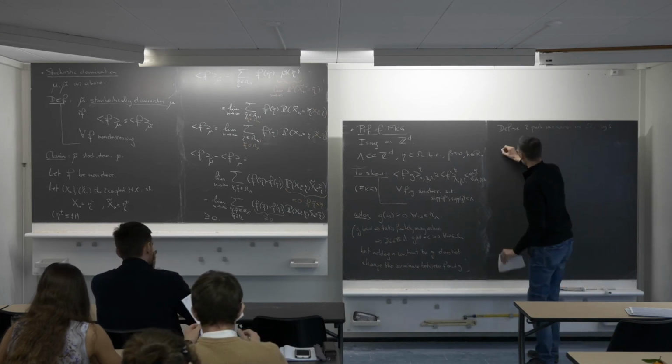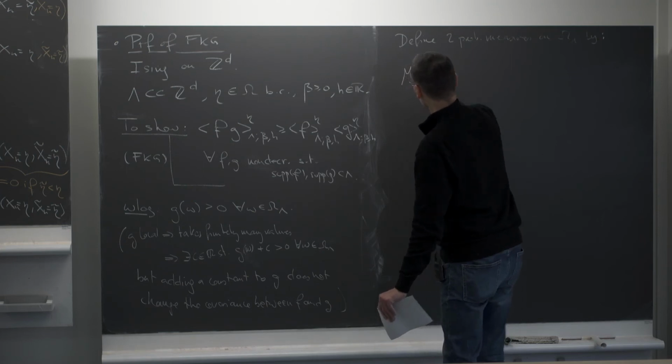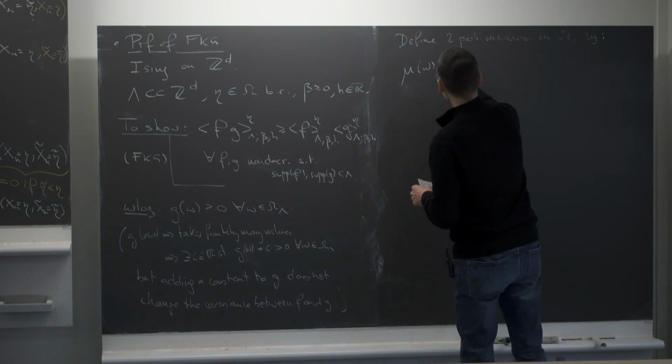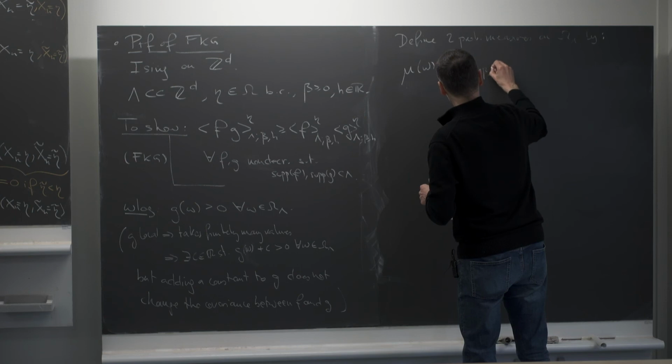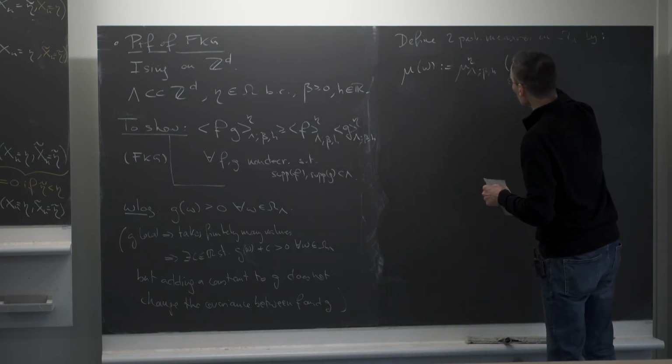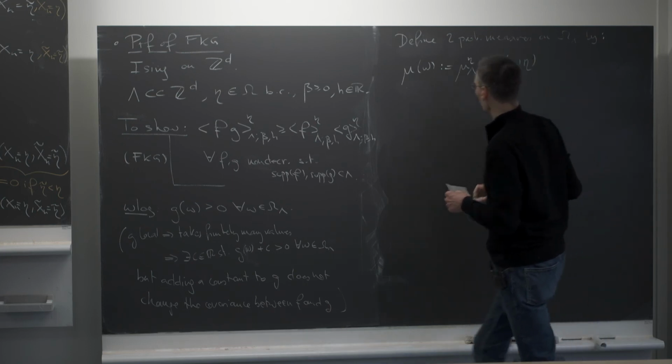So mu is just defined as, so mu of omega, where omega is an element of omega lambda, so it's a configuration restricted to the finite box. This is defined as the probability under the Gibbs measure that we are considering of the infinite configuration which is given by omega inside the box lambda and eta outside. Let me just write it like that.